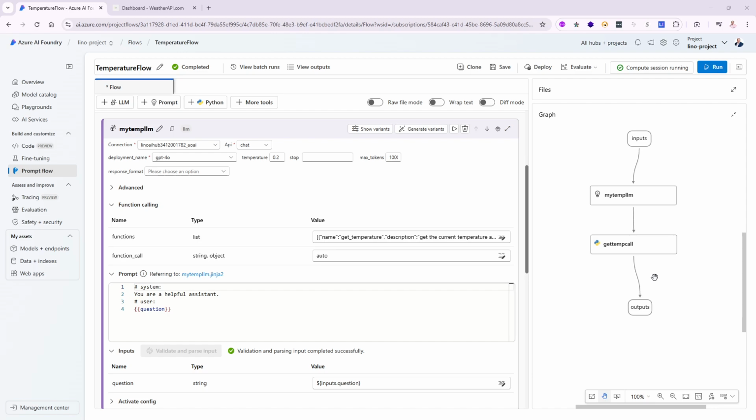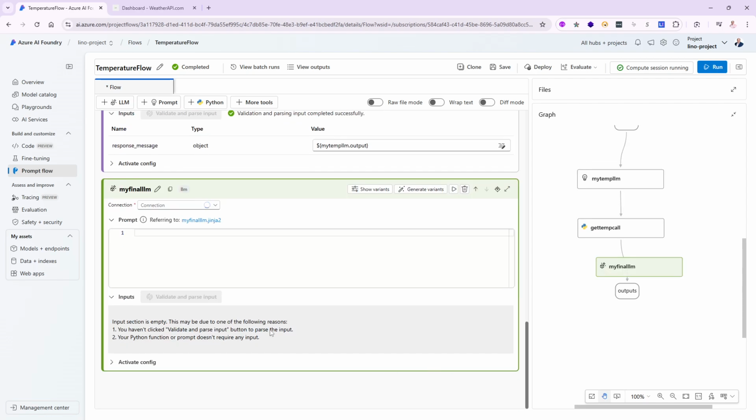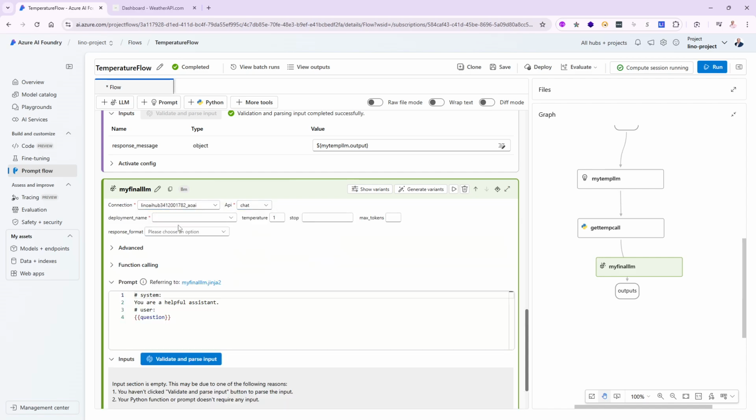There is obviously something that will have to happen after this get temperature call occurs, and that is where another LLM will show up, and we'll call this one, for instance, my final LLM. Okay. And this is the one that will take everything. So if I go in here, let me go ahead and set up the connection first. We'll say it's a chat, and we'll set it to GPT-4o or whatever you'd like to use as well, 0.2.